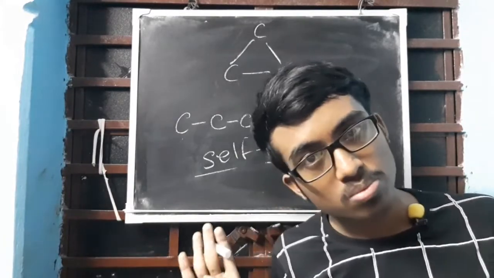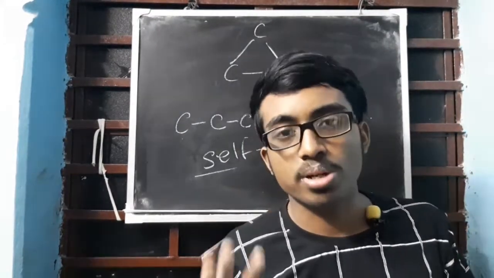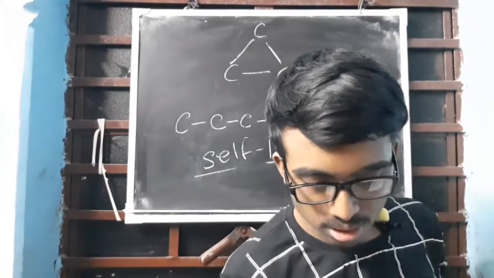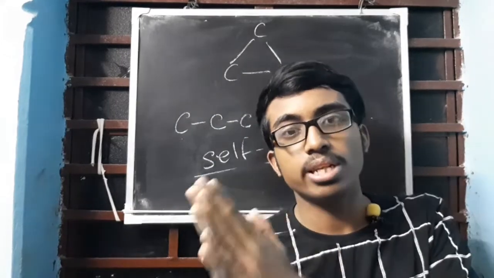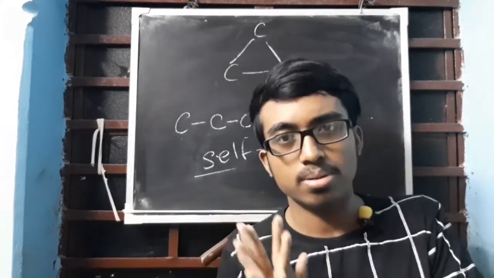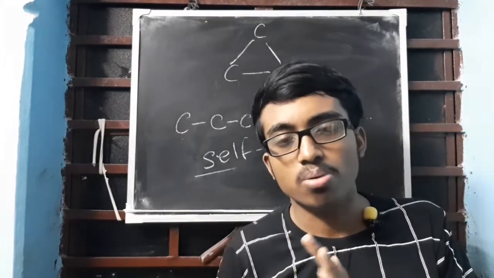Understood? Catenation done. The third unique property is isomerism. That is coming later on. I have just told you the term isomerism. That will be discussed later in detail, in the last part of the video, maybe in this video or the next video. Not now, okay.